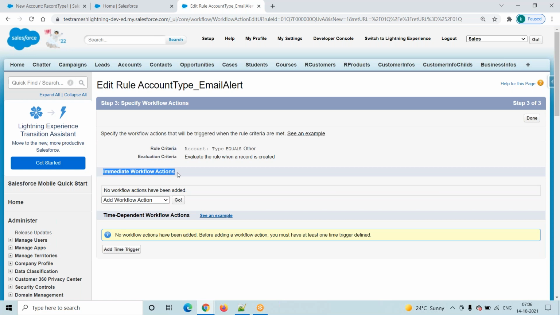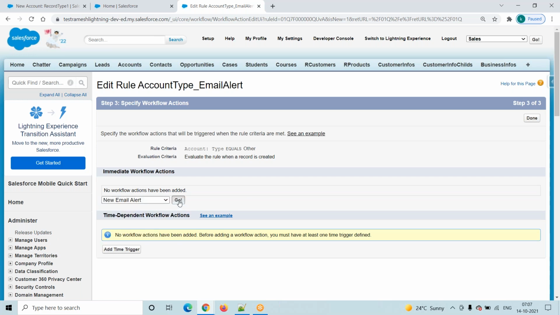Here you can decide whether you want to perform some action immediately, or after some time. Okay, immediately we want to send an email alert, right? There are two types of actions: immediate workflow actions and time dependent workflow actions. In an interview they will also ask how many types of workflows there are: immediate workflows and time dependent workflows. Immediate workflows perform the actions immediately. Now my requirement is to immediately send an email alert.